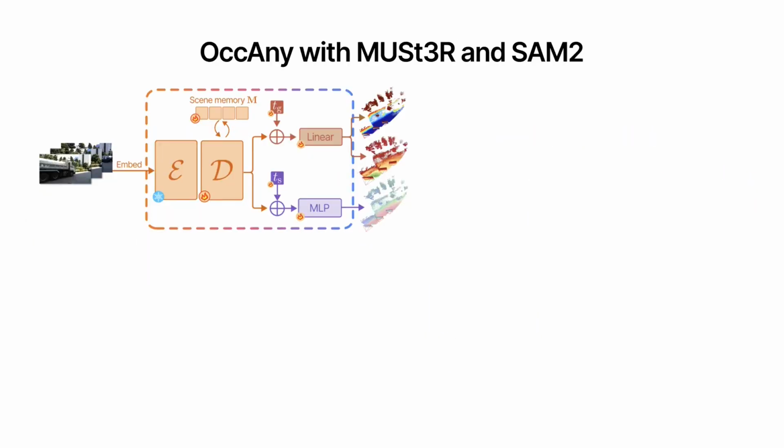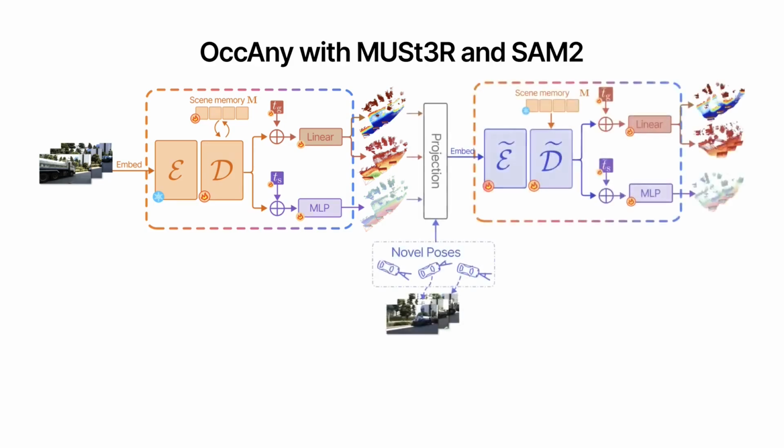Our model is built on the master encoder-decoder architecture with a scene memory token encoding global context. We use a linear head for geometry and a stronger MLP head for richer segmentation features. The encoder is frozen to preserve master's representations. The same architecture is used for both stages, with one exception. The rendering encoder is smaller since its input is already a geometry prediction. Here, we freeze the scene token and fine-tune the rest.